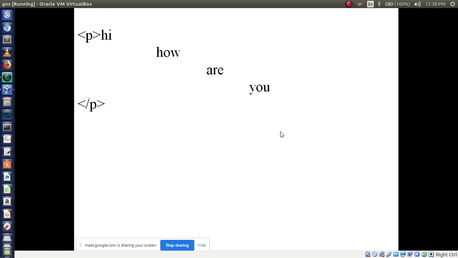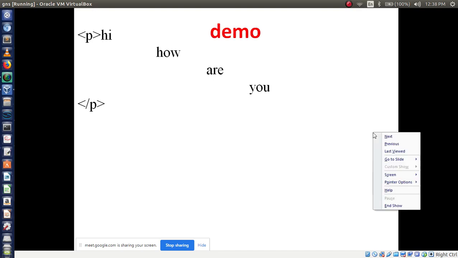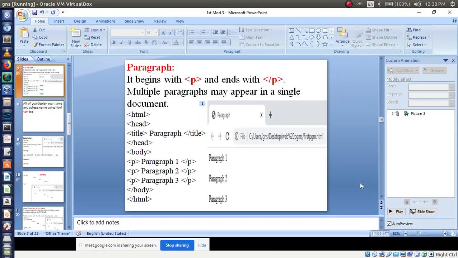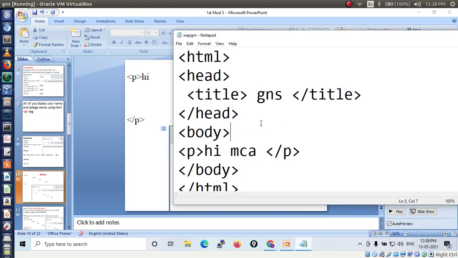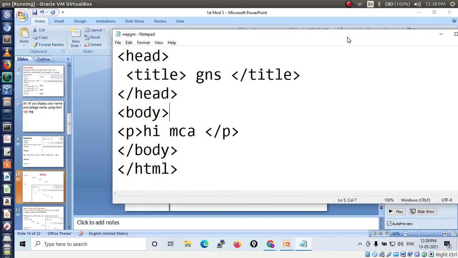I am using a p tag here, then I am displaying hi, how are you, like this. So how to display a message like this? Let's see what will happen. I want to display hi, how are you within what? P tag.